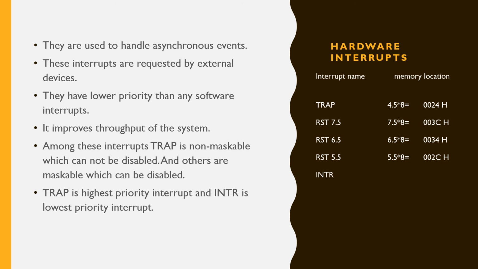TRAP is a non-maskable interrupt, which means it cannot be disabled by any other instruction once initiated. But RST 7.5, 6.5 and 5.5 are maskable interrupts, which means they can be disabled.